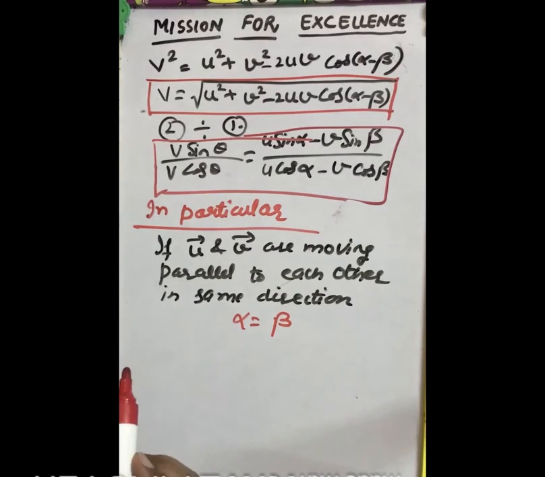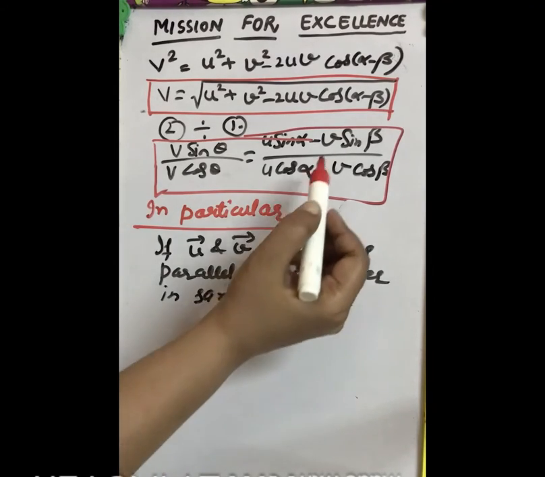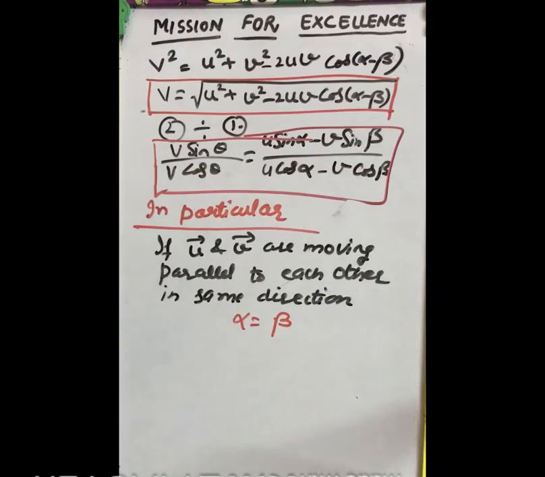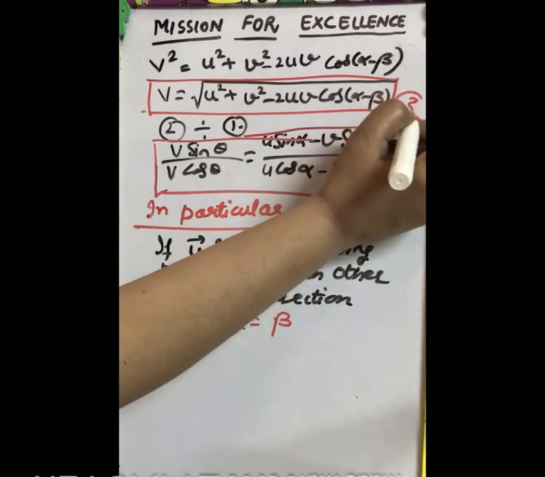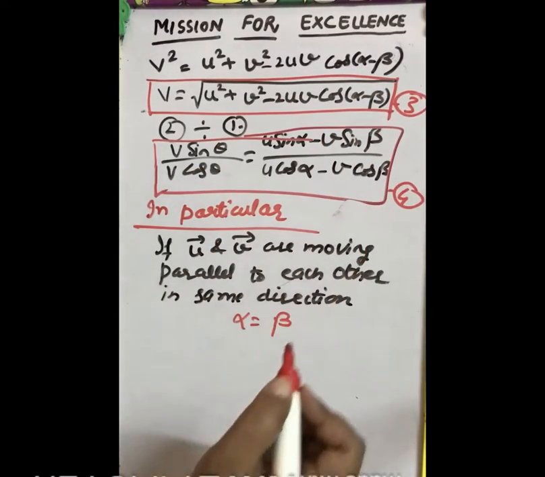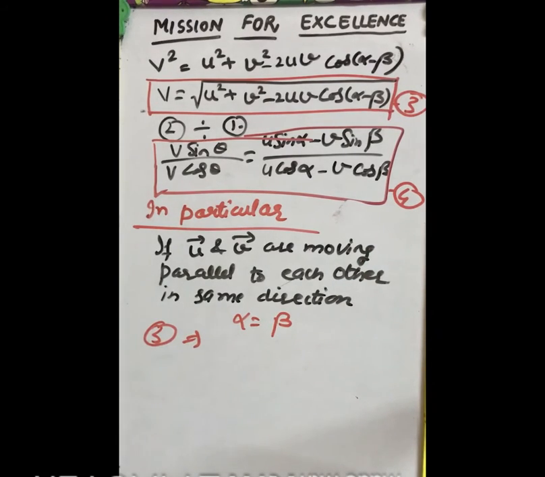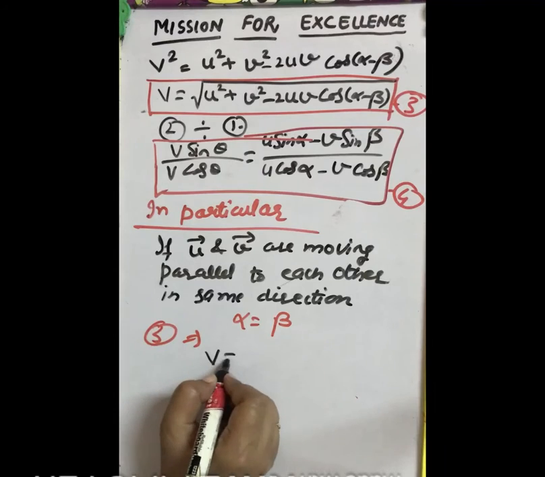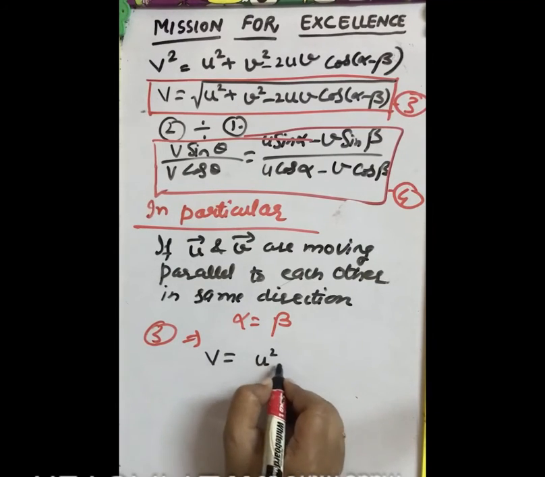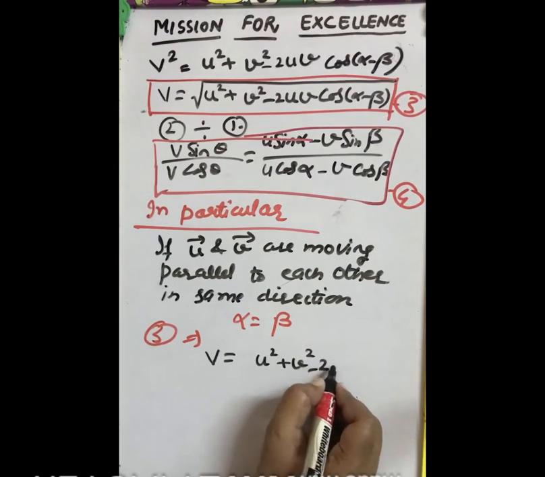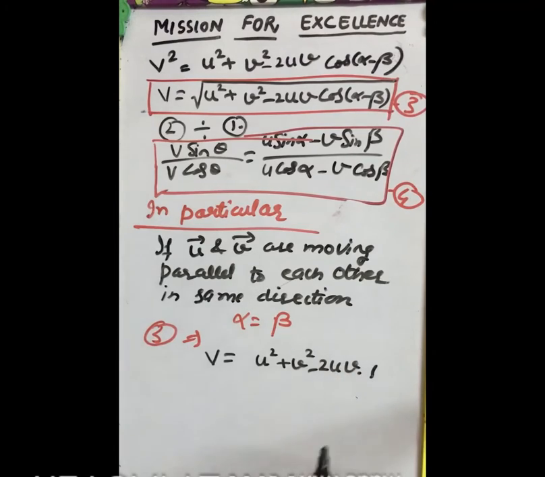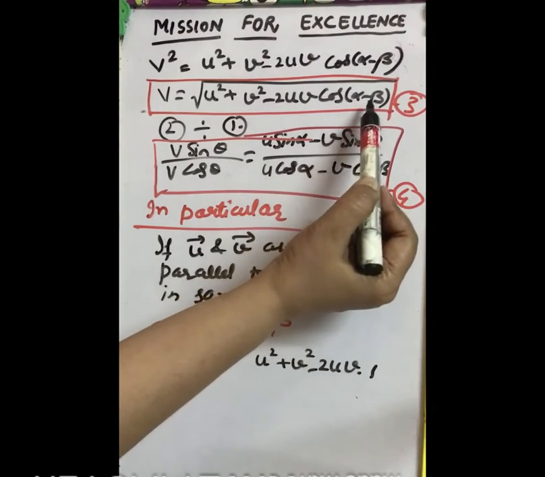So when alpha is equal to beta, suppose we take this as equation number 3 and this as equation number 4. From equation number 3, V will be equal to under root u square plus v square minus 2uv cos 0, since alpha equal to beta means it becomes 0.